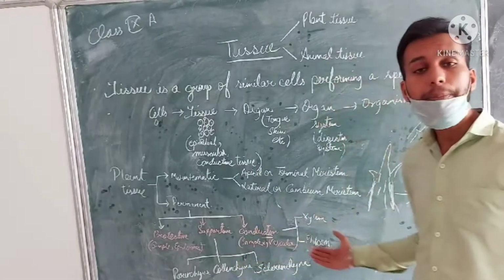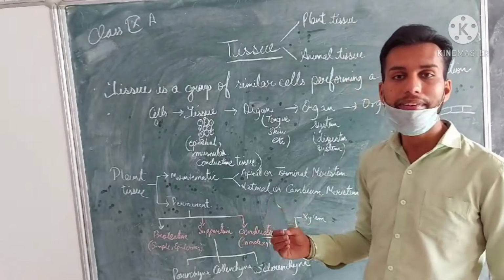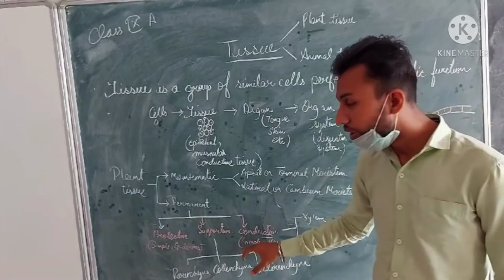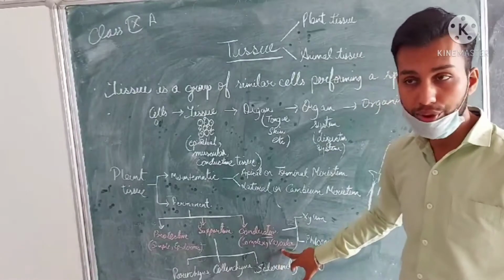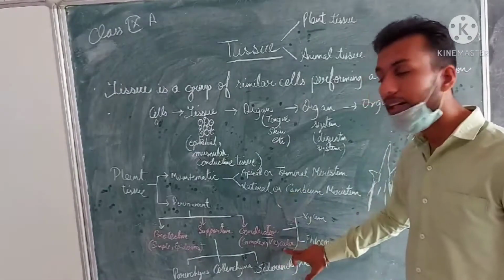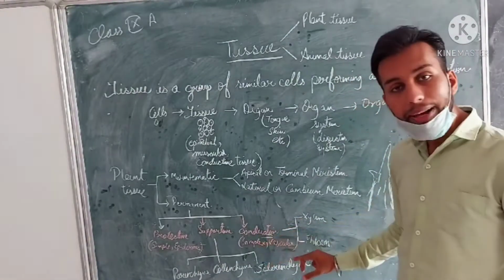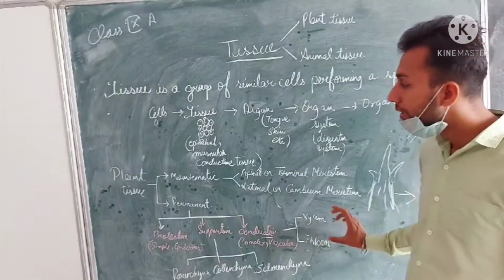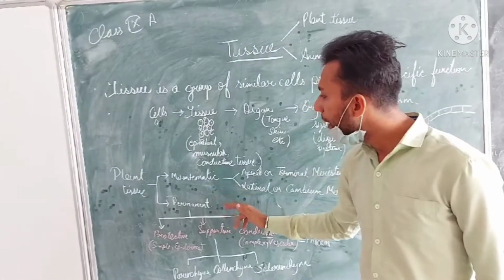Now, after the supportive function, we are going to conclude with the conductive function. That means the conduction and transport of minerals and water to the aerial part of the plant. They are also termed complex permanent tissue and are also called vascular tissue, because the vascular part of the plant only helps in transportation and conduction. That is why they are also called vascular tissue. The vascular or conductive tissue, the complex permanent tissue, is categorized into two parts: xylem and phloem.